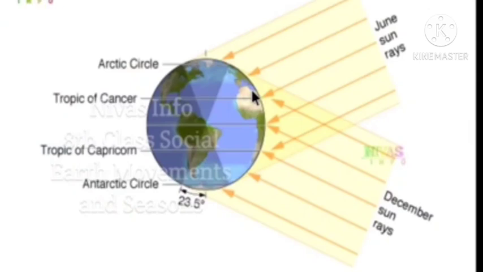So here is how the sun rays are falling in different months. If you observe the June month, the sun rays are coming in that direction, whereas in the December month, if you see, the sun rays are falling in a different direction. So because of this tilt and because of these earth movements, the sun rays are falling on different places. Because of these rotations only the seasons are happening and the climatic conditions are changing. Understood, my dear? So this is the introduction part of these earth movements.